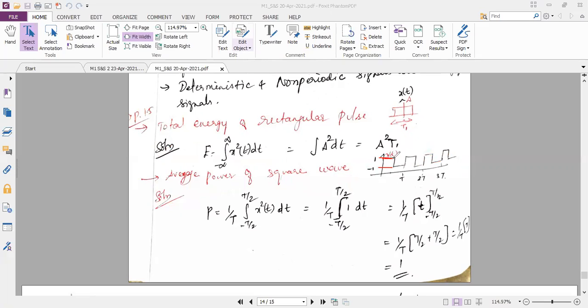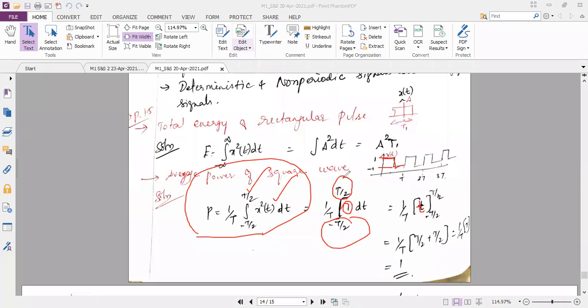And you have one complete period. It is T. So I know the formula for the square wave. Power P is equal to 1 by T integral from minus T by 2 to plus T by 2 of x square of t dt. In place of x square of t, you all know very well, the amplitude of x of t is 1. So 1 square is 1 only. 1 into dt. So integration of dt is t. As per the formula of power, the limits are from minus T by 2 to plus T by 2.